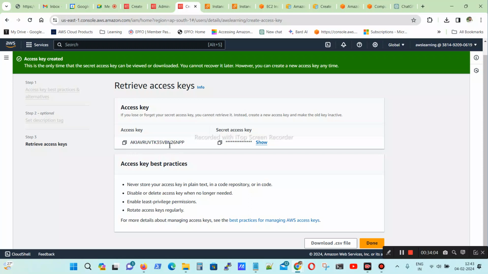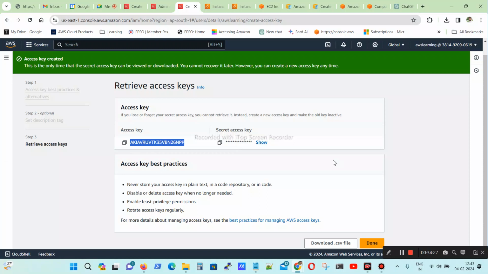It means they can use the services. That is why MFA won't block them. It will not ask for MFA if you give this access key and the secret key. In those places it will not ask for MFA. It will work only when you log in to the UI; that time only MFA will help.